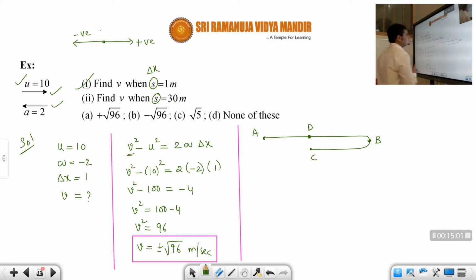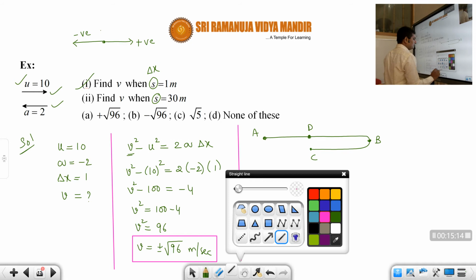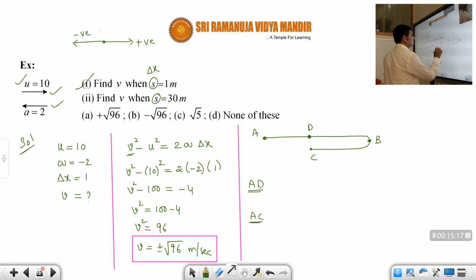Okay, students. So now for AD and for AC, the displacement is same. Correct or not, students? What is the displacement? This one. Let us say delta x is 1 meter. Suppose the body is traveling from A to D, what is the displacement? Delta x is equal to 1 meter. So for AD also displacement is 1 meter and for AC also displacement is 1 meter. Correct or not, students? Okay.